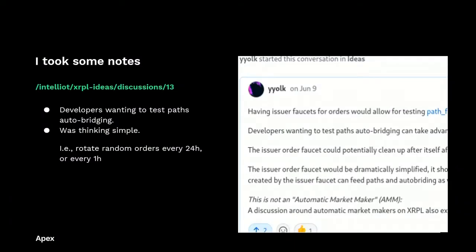I started this in Elliot's XRPL ideas discussion. As a developer myself, we want to test paths and auto bridging. The paths are what you use for partial payments. My thinking was simple: you just generate some basically noise or data and create them on both sides of the order. Rotate the orders every 24 hours or an hour, so people could have it and not have to spin it up themselves. There was more demand.